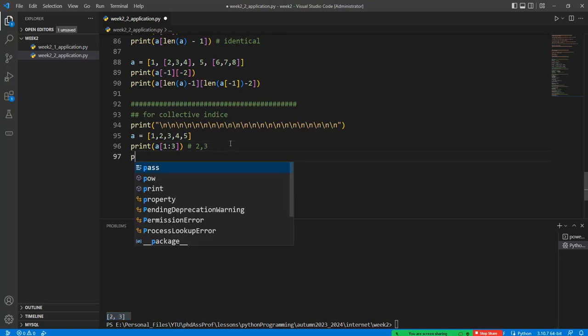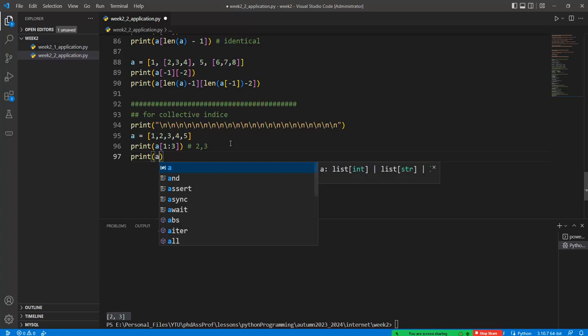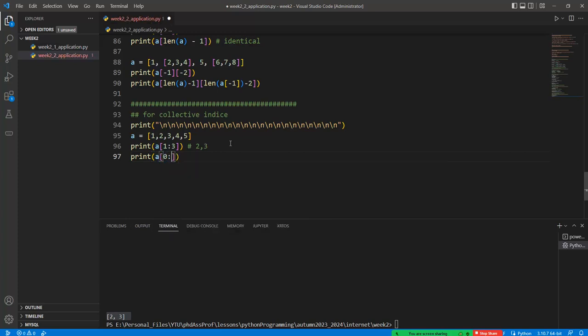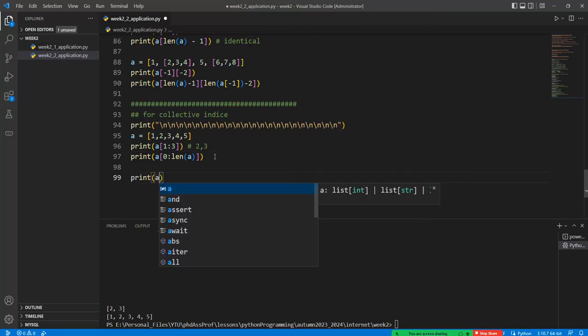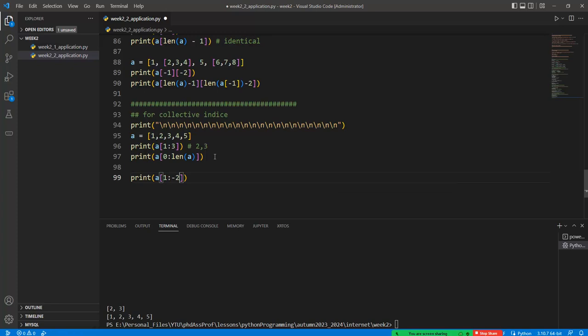Or we can print the whole thing like this one, 0, 2, len a, and so 1, 2, 3, 4 and 5 is seen on the terminal page. But what happens if I use this term, 1 double dot minus 2?